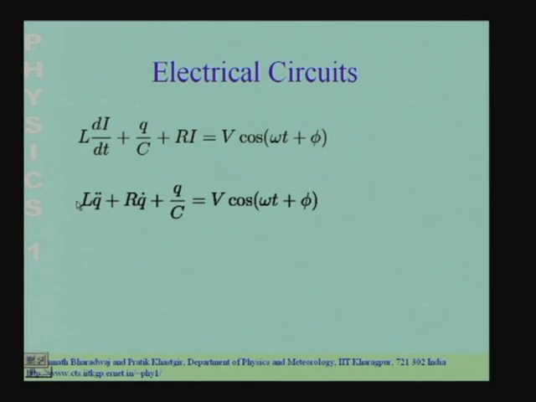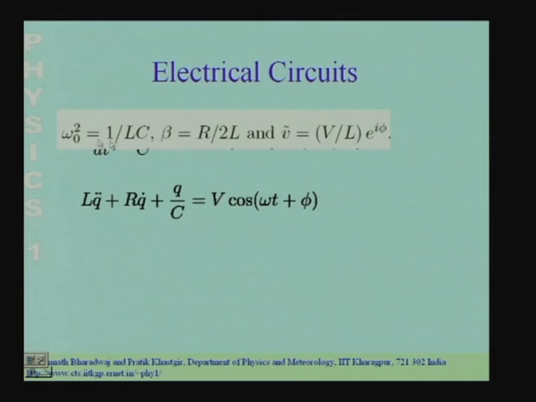Now, if we divide this equation throughout by the inductance L and we redefine the variables, I identify the term 1 by LC with omega naught square, and the term R by L with 2 beta. So, beta is defined as R by 2L with this identification, and if I define V tilde as this amplitude of the voltage into e to the power i phi, where phi is the phase of the voltage generator,